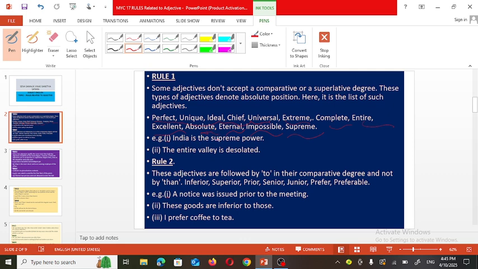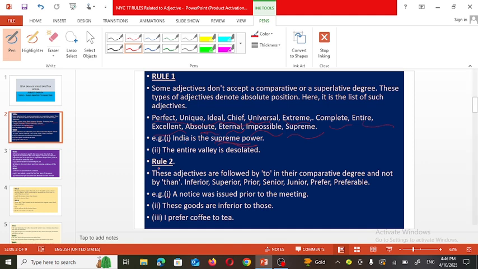For example, India is a superpower. Here, superpower, this adjective is used for India. So we cannot use a comparative or superlative form here. Now see the second example: the entire valley is desolated. So here also, there is no need to use the comparative form.